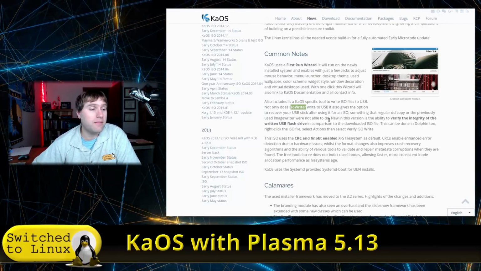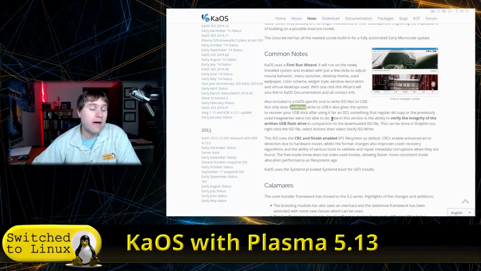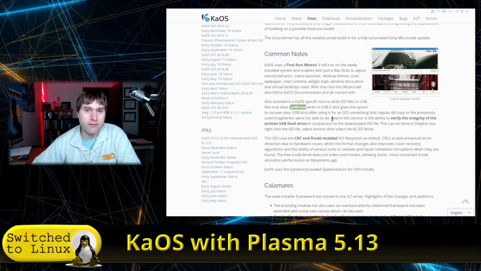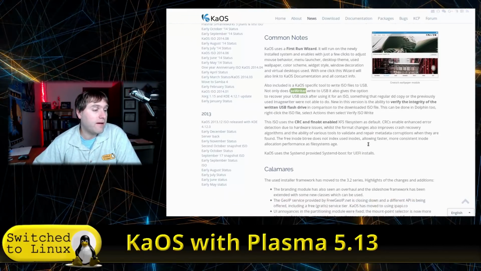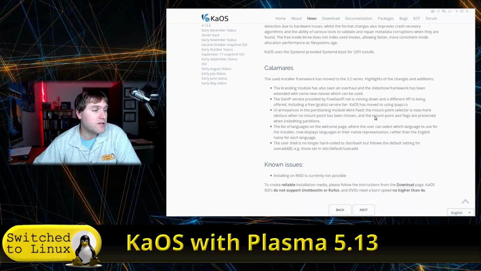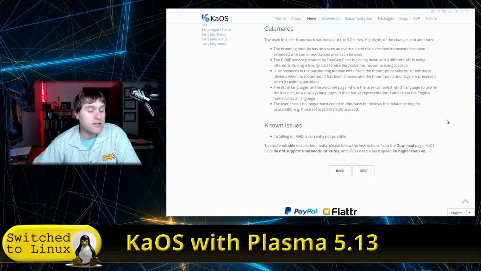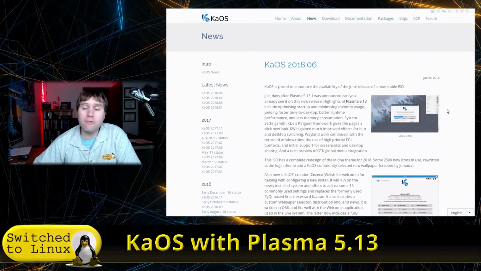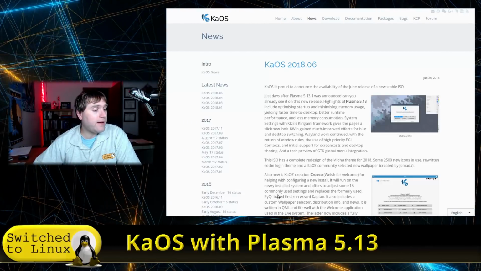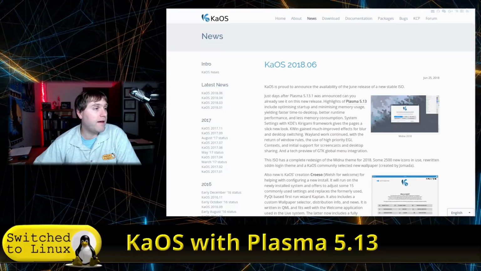Why I like using Linux Mint Cinnamon is because it has its own built-in USB key writer. So the fact that this has a USB key writer, I don't have to write keys in other ways. That's a nice advantage. Calamares installer is there. Didn't have any issues at all. It booted right up. So that is kind of the release notes. So let's go ahead and dive on into this, the desktop, and see what it looks like.